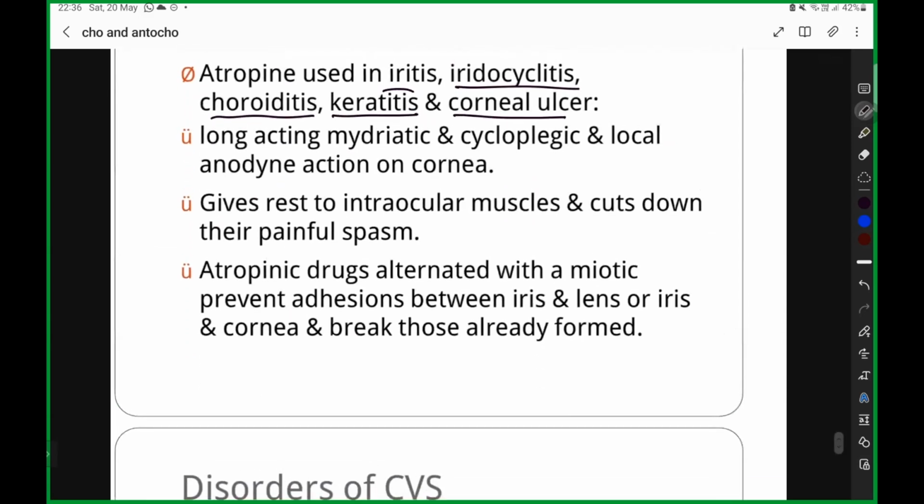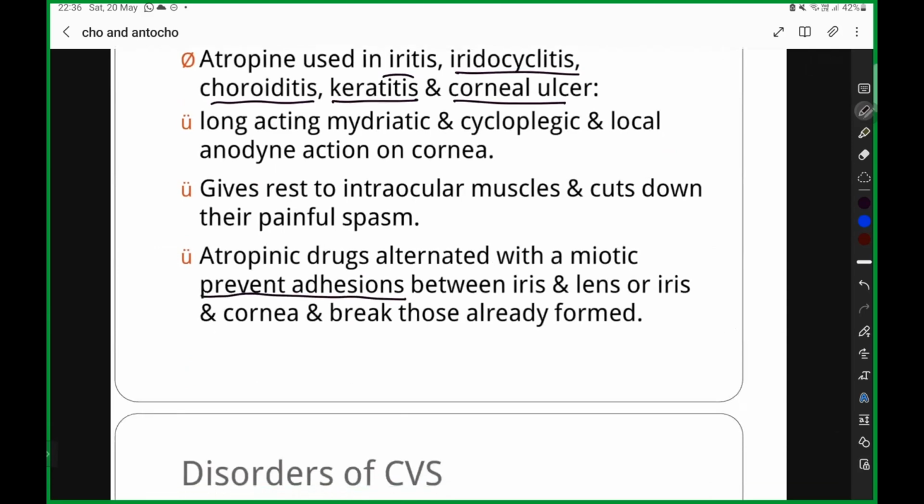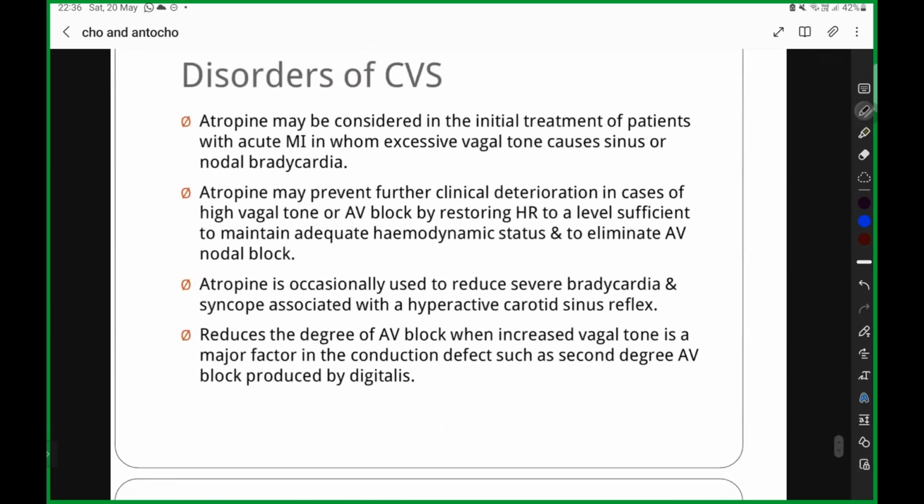So other things I am just skipping for now. It is going to prevent adhesions. Remember that also. Others you can just go through the PPT later.